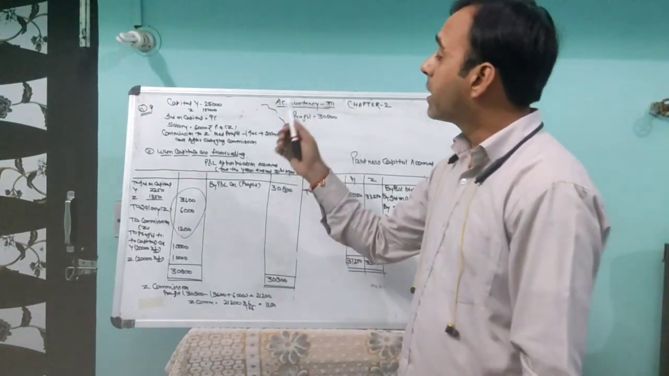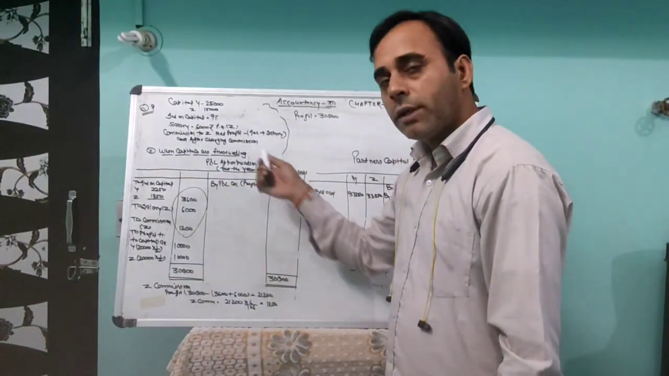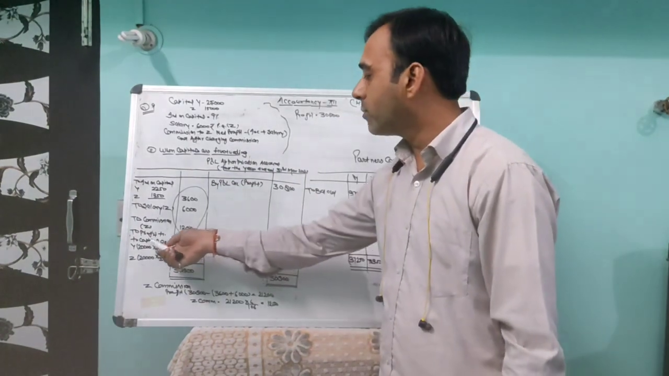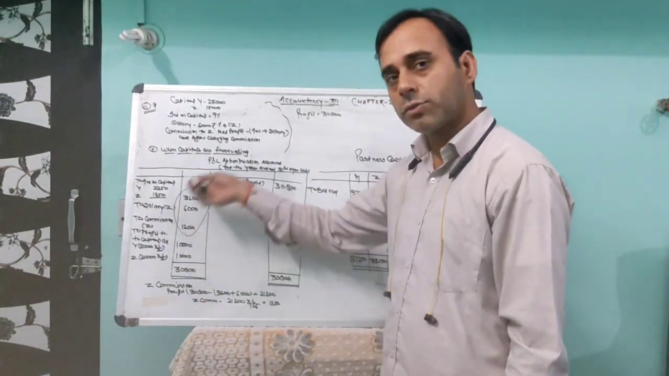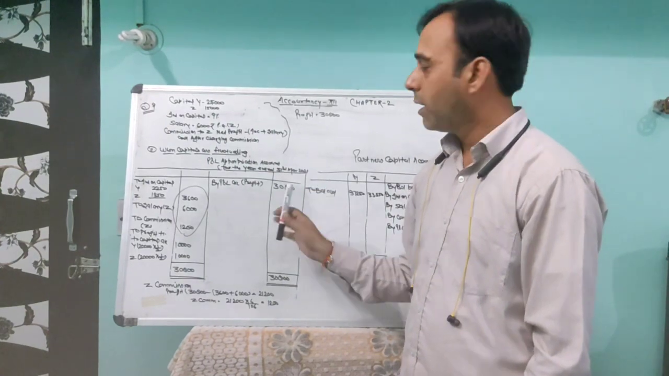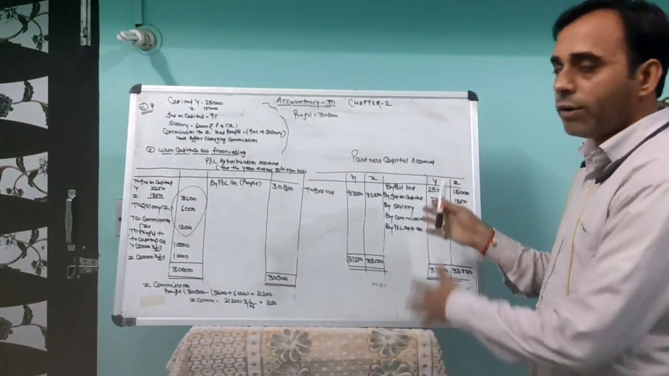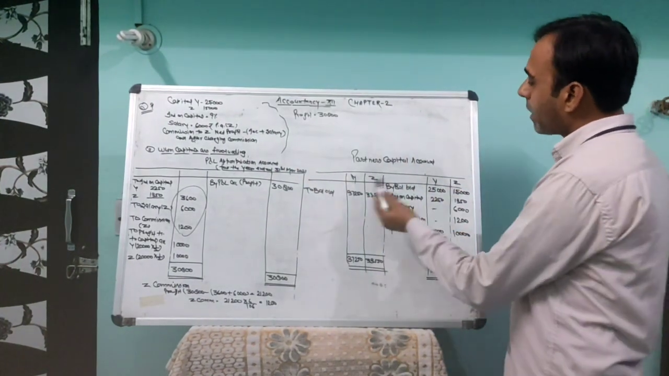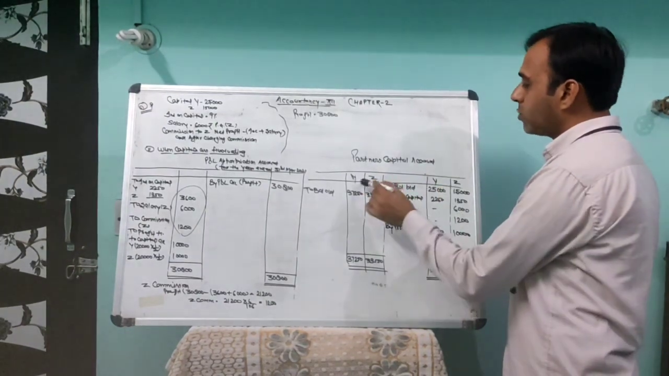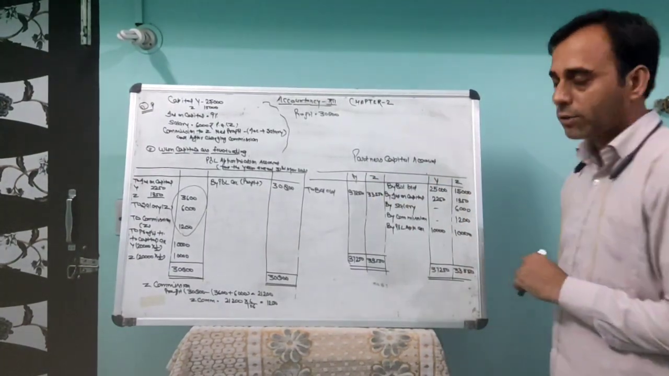When the capital accounts are fixed, it will be done in the same way. Only, what we write down is the profit transferred to current account. The rest of the things remain common. Okay, now we come to the capital account. We make the capital account format: Y and Z, two partners, two columns for the credit side and two columns for the debit side also.